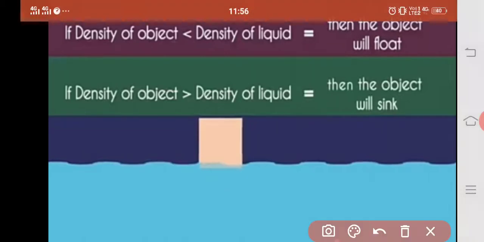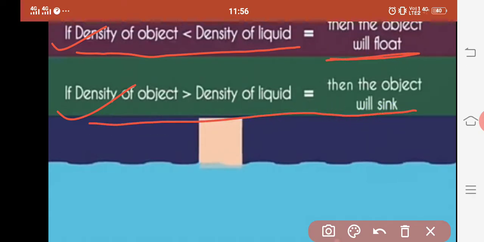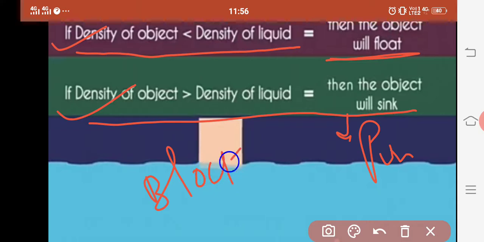So these are the two conclusions we made. If the density of an object is less than that of the liquid, it will float, and if it is more than that of the liquid, it will sink. Therefore, the metallic pin sinks and the wooden block floats on a liquid.